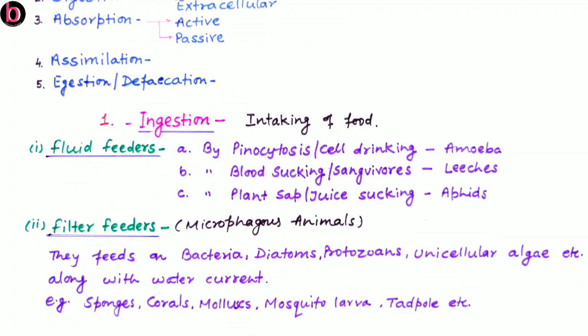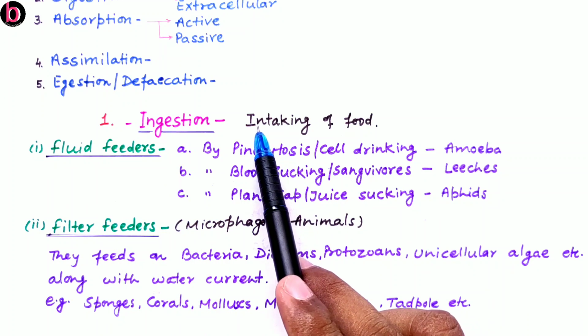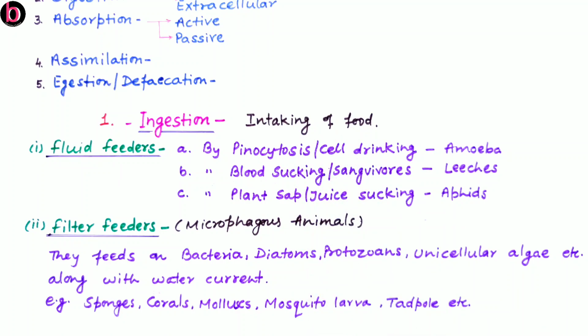Now, one by one, the details of each step of animal nutrition. First is ingestion. As we discussed, simply this is intaking of food material. On the basis of how food material is taken in by the organism, we may categorize organisms into 3 categories: fluid feeders, filter feeders, as well as macrophagous animals.